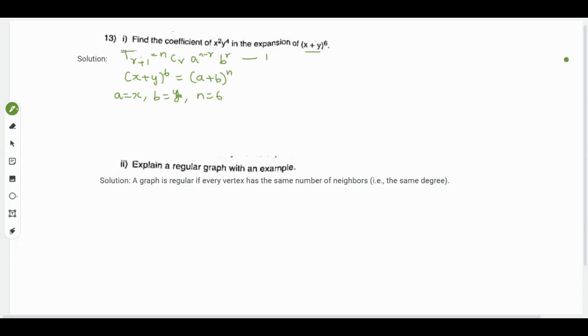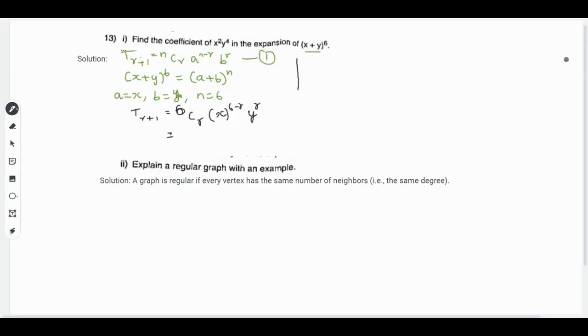Substituting in equation 1, we get T r plus 1 equals nCr, where n is 6, so 6Cr, a is x to the power of 6 minus r, b is y to the power of r.